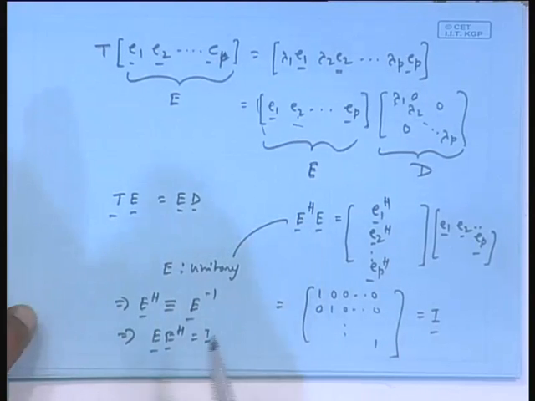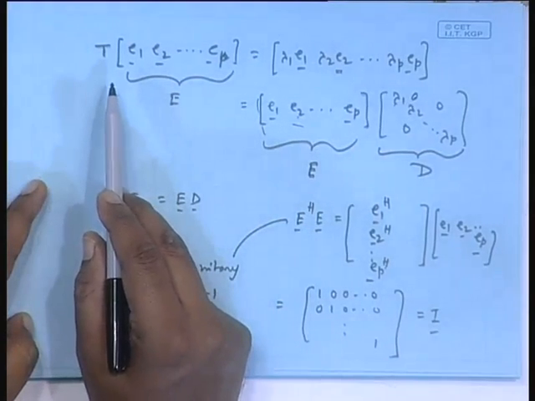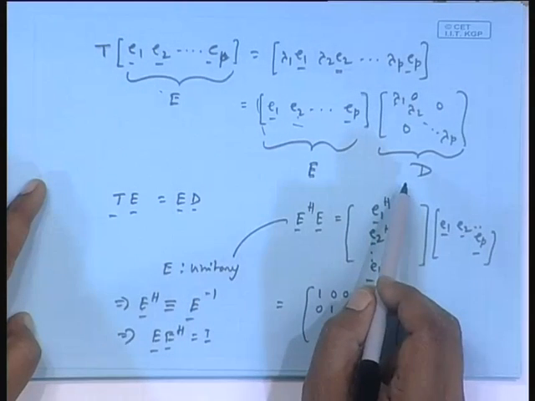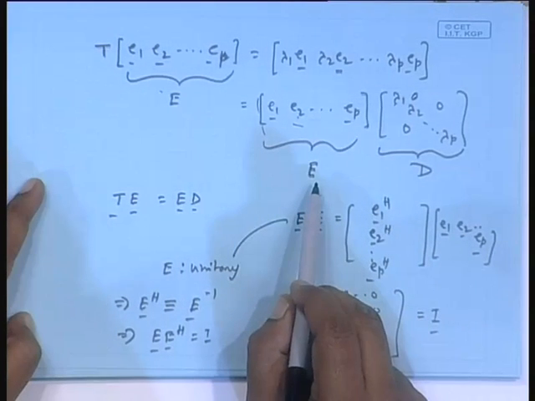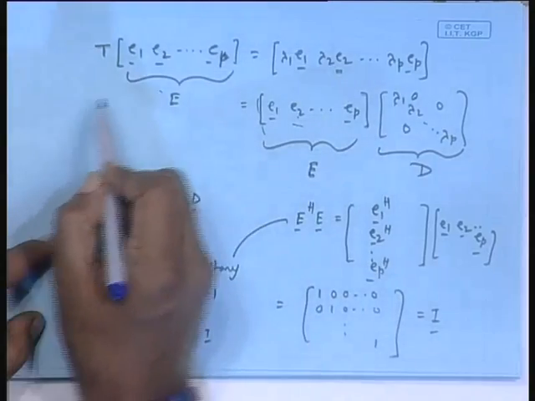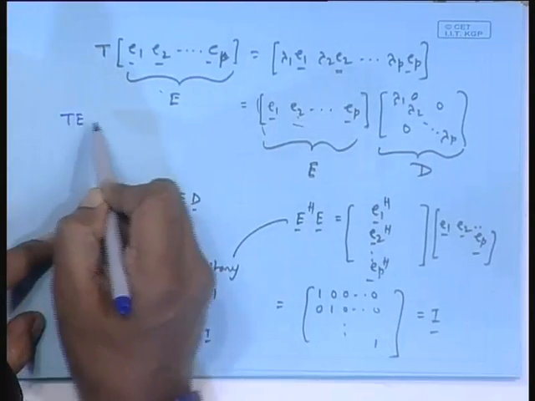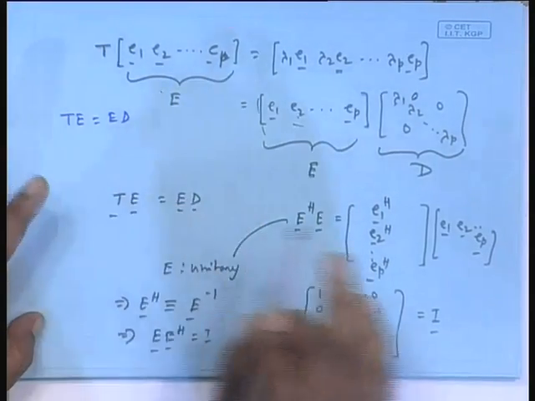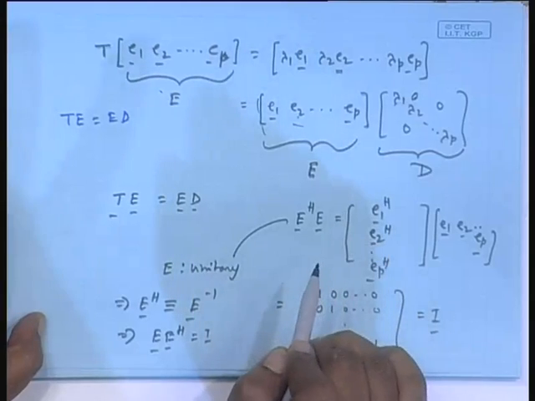So, TE is equal to ED, and E is unitary. Here I am writing this separately. From this equation, what I found is TE is equal to ED, E is unitary, and D is a diagonal matrix of real diagonal values.